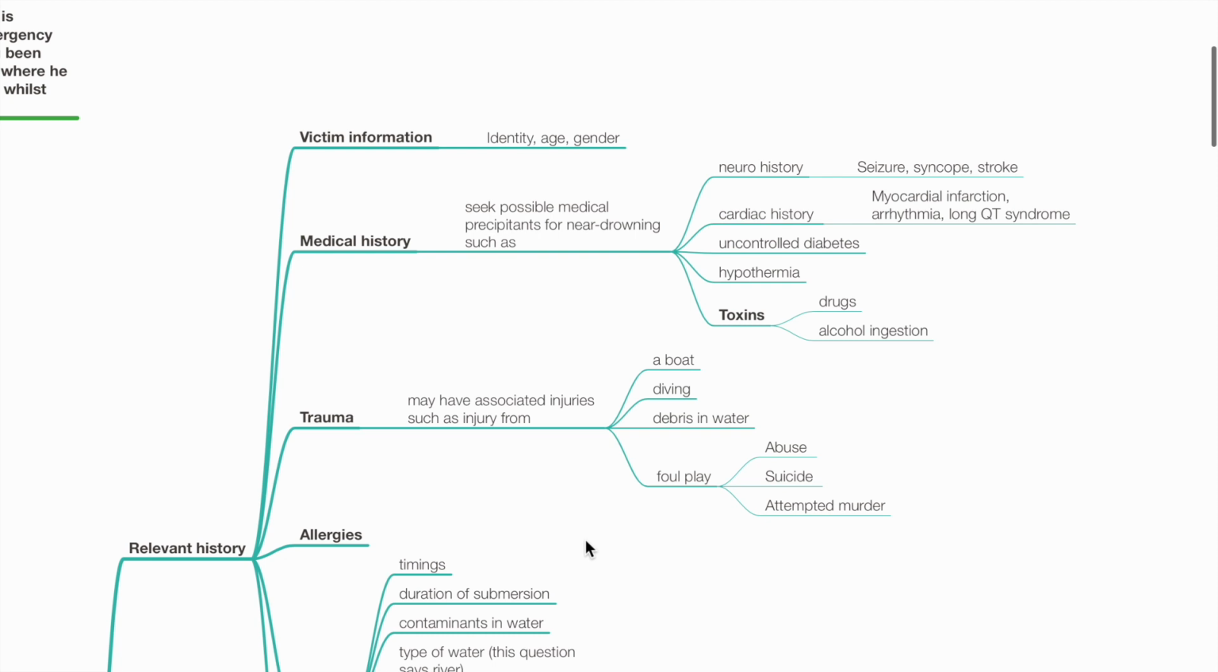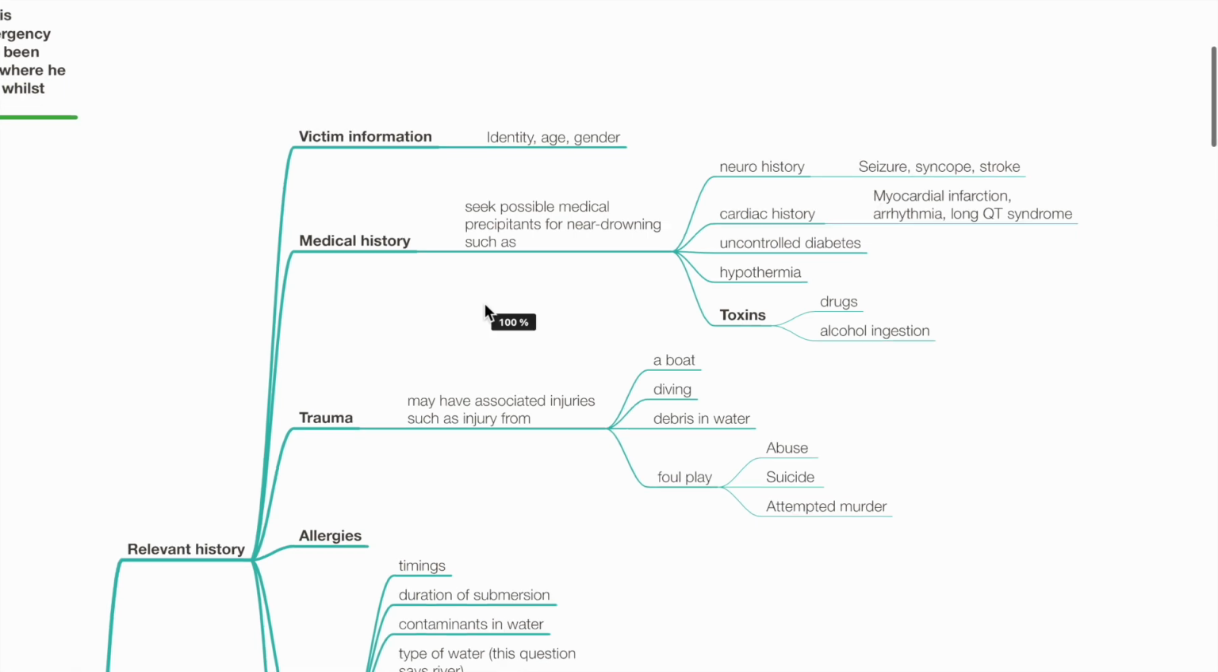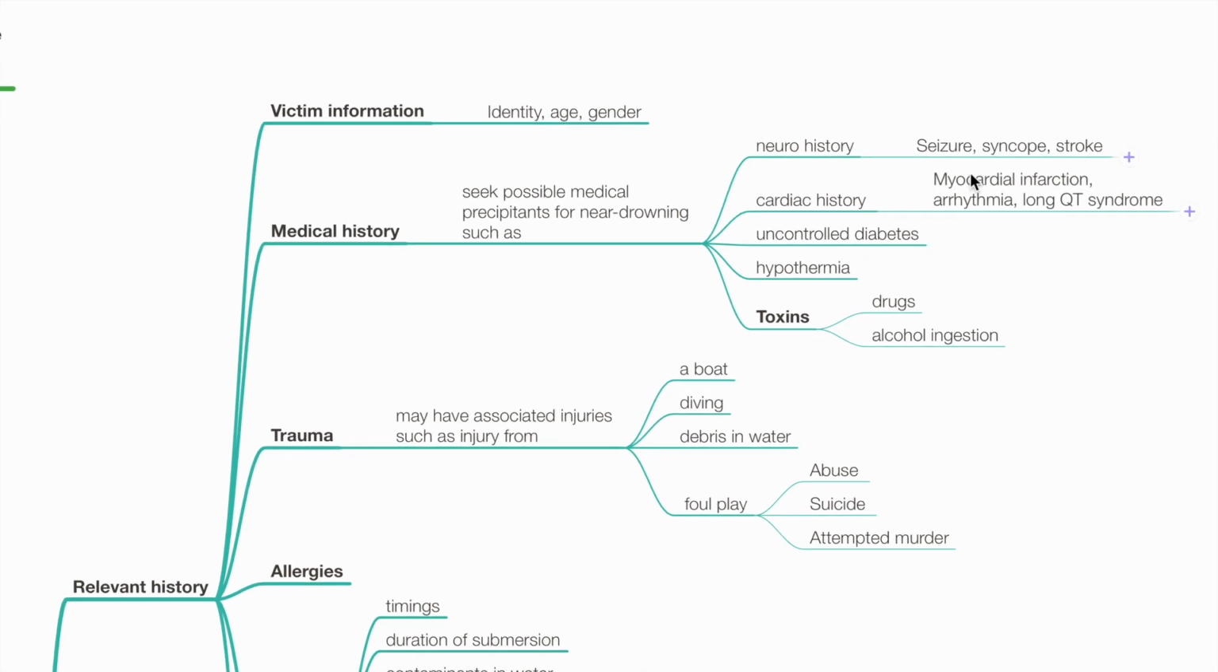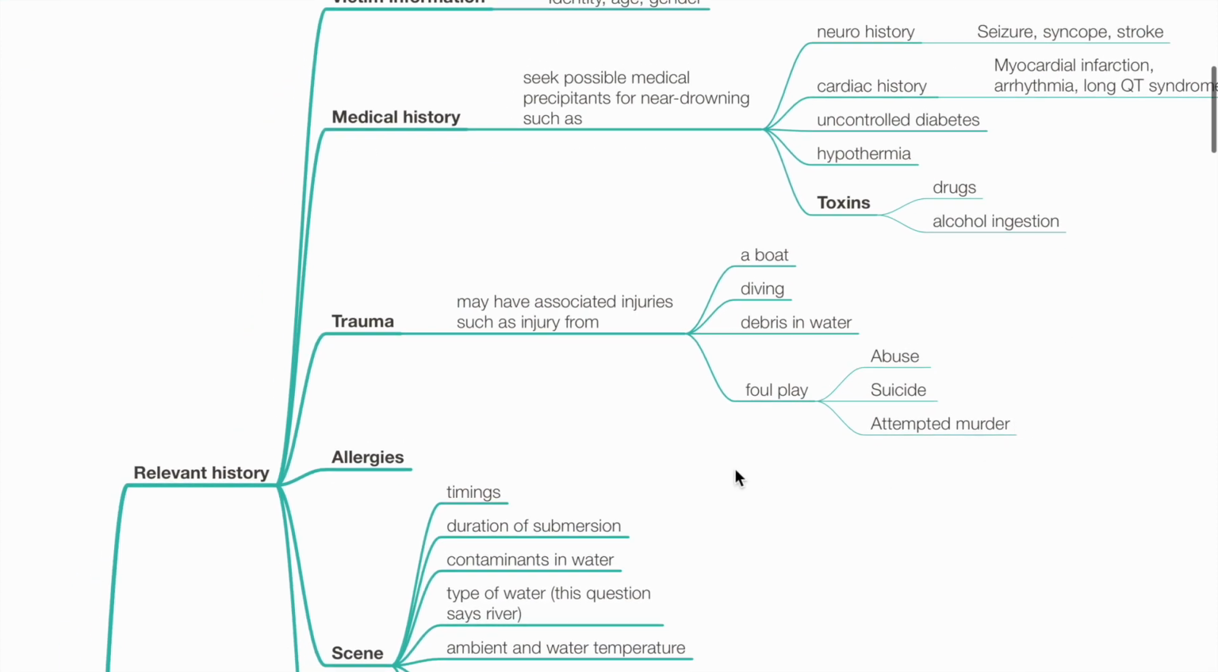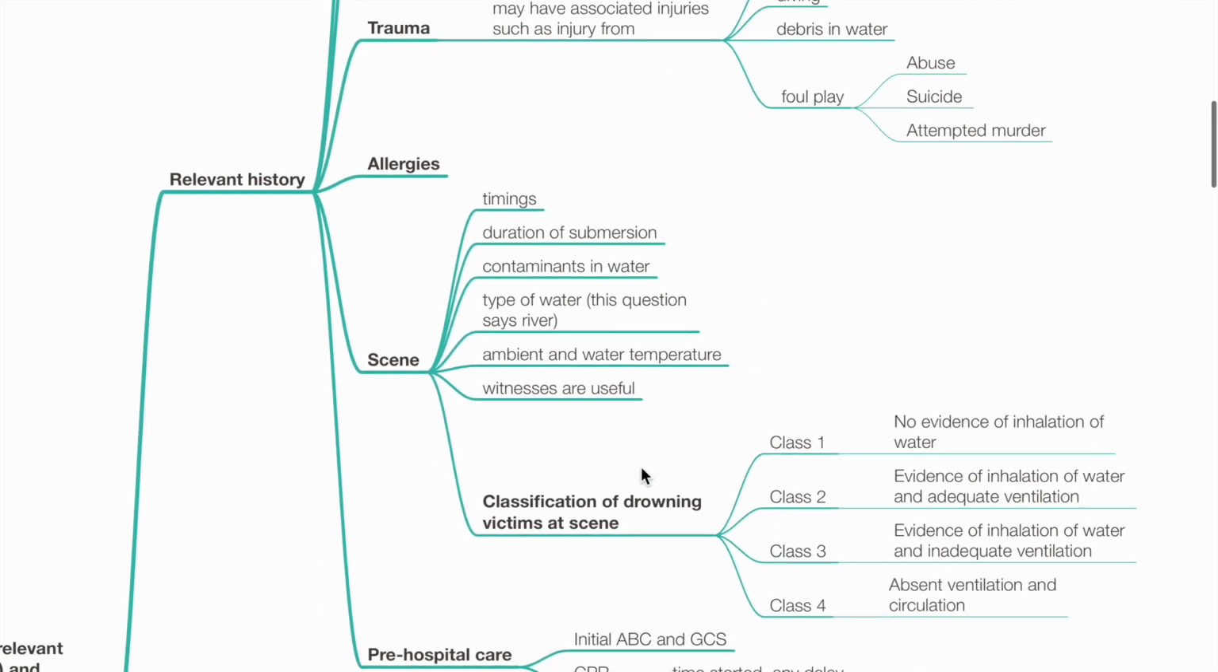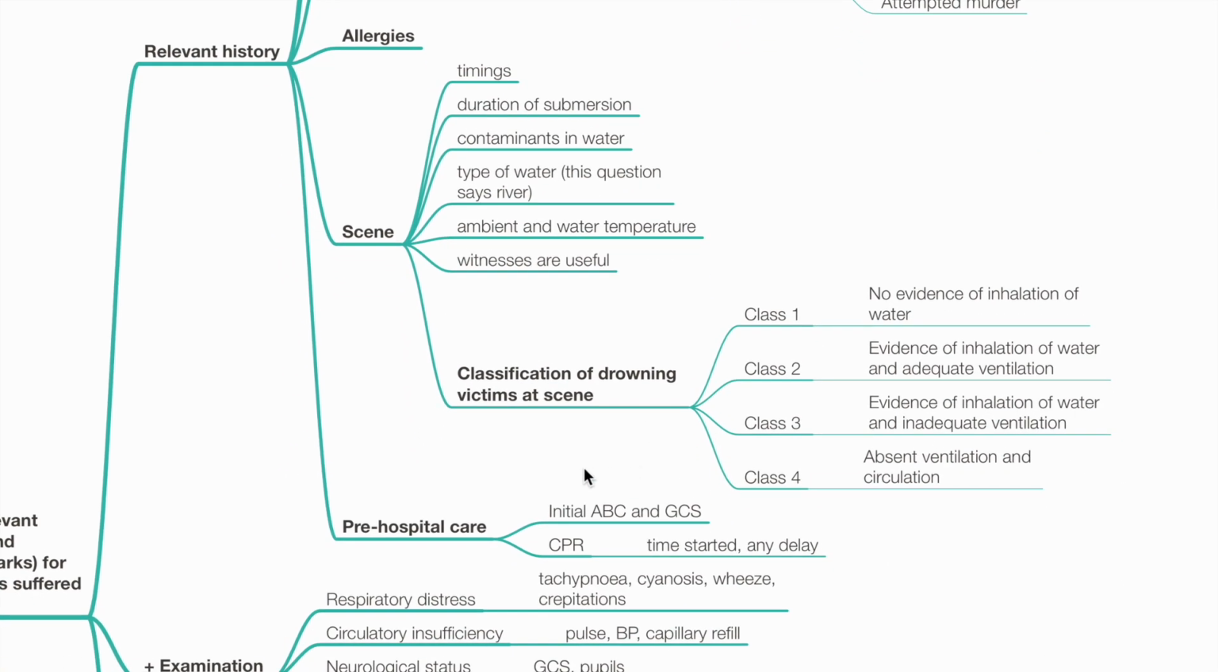Relevant history: victim information, identity, age and gender, medical history, seek possible precipitants for near drowning, such as seizure, syncope, stroke, cardiac pathology such as MI, arrhythmia, long QT, uncontrolled diabetes, hypothermia, consumption of toxins such as drugs and alcohol, associated injuries such as trauma from boat, driving, debris in water or foul play, allergies, information about the scene including